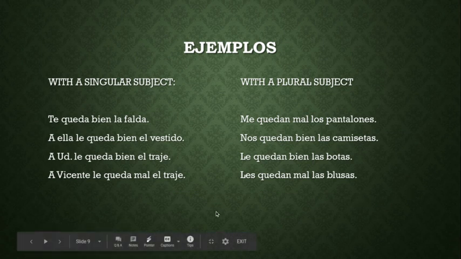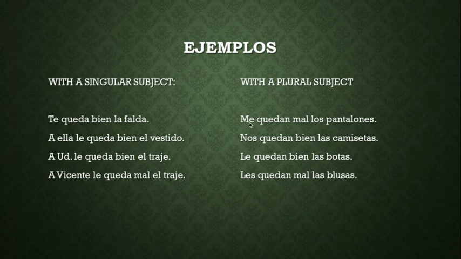So let's look at these examples. Here we have a singular subject, falda, vestido, traje. So we use the singular form queda. Here we have plural subjects, pantalones, camisetas, botas, blusas. So we use the plural form quedan. Okay, now the pronoun tells who it fits or doesn't fit. Me, saying that the pants fit me poorly. Te means the skirt fits you well.